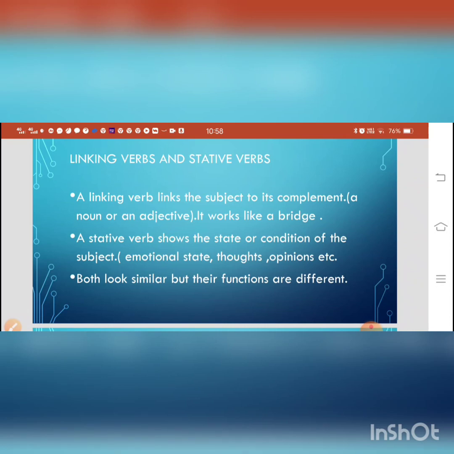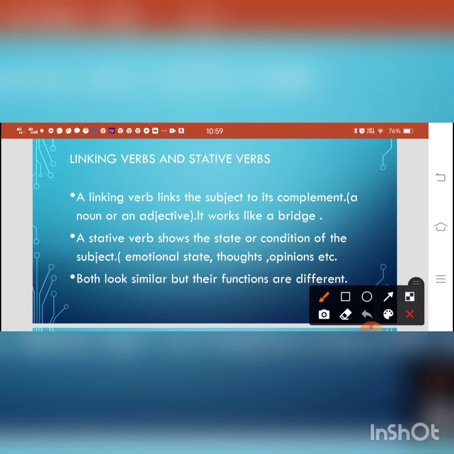Because linking verbs are also used, they also tell us the connection between the subject and the complement. And linking verbs and stative verbs look similar in some cases, but their functions are different. Though they look the same, they work differently.